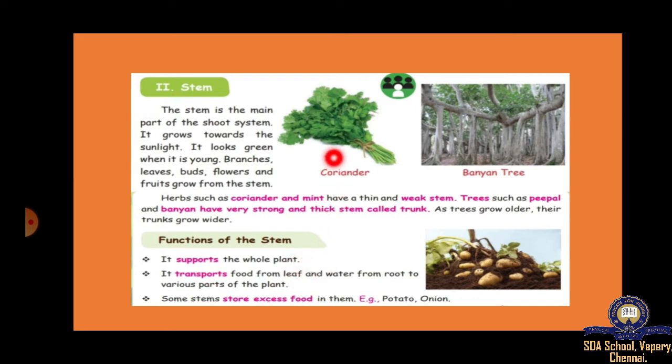We will see the functions of leaf in today's class. So the stem collects food from leaf, and from root it collects water and minerals and distributes them to the whole plant. Some stems store excess food, like potato and onion.